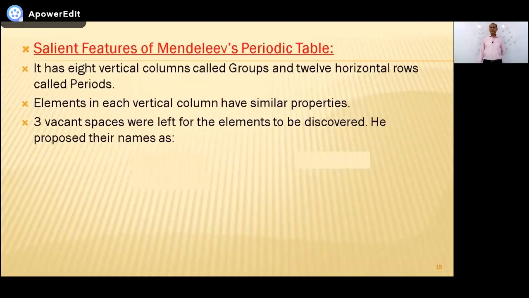It has 8 vertical columns, groups, and 12 horizontal rows, periods. Elements in each vertical column have the same chemical properties. I just told you, suppose it's a group, then all of them have more or less the same chemical properties.